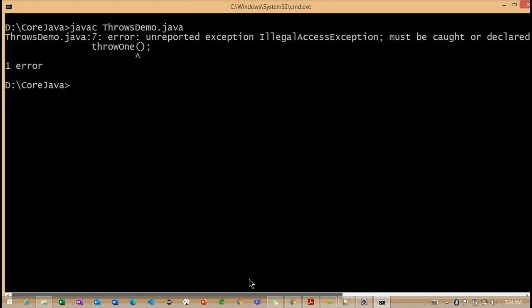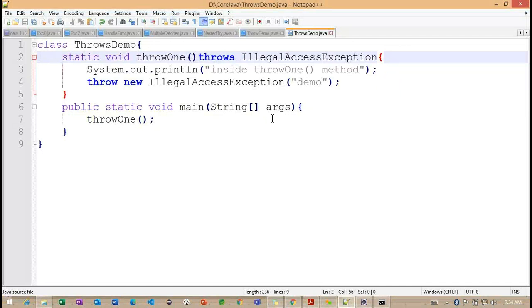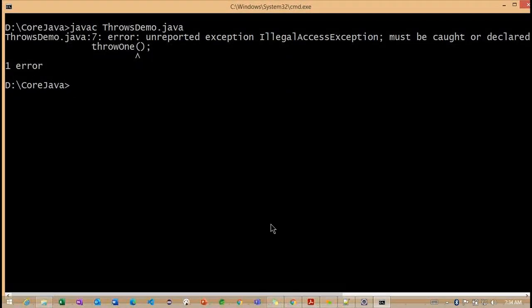The same. But now I will provide the information. Now we need to check line numbers here. I'm removing this. So now we are getting line number 7.